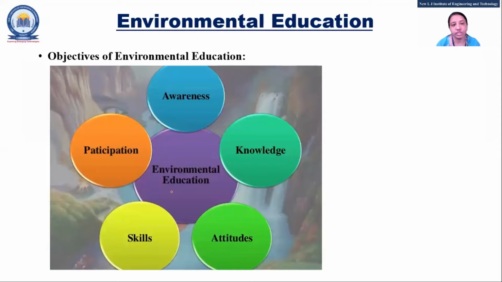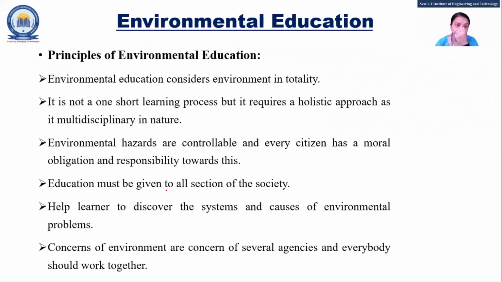Next one is the principles of environmental education. Once this question was also asked: explain briefly the principles of environmental education. I think maybe it is not in the book, so you can refer to other sources and make a note of that, right?